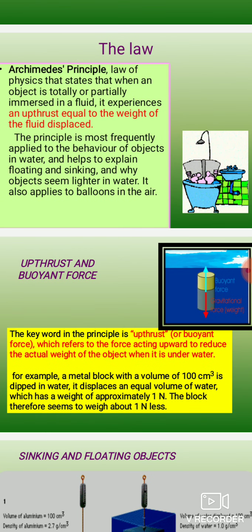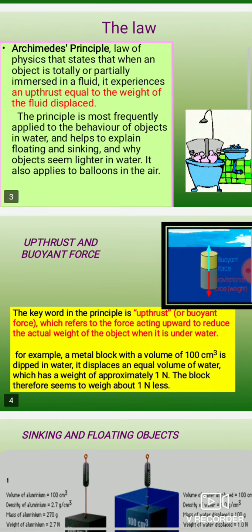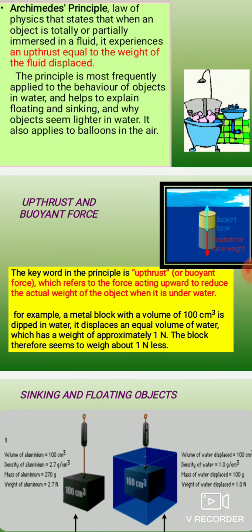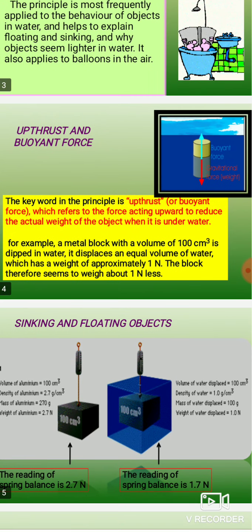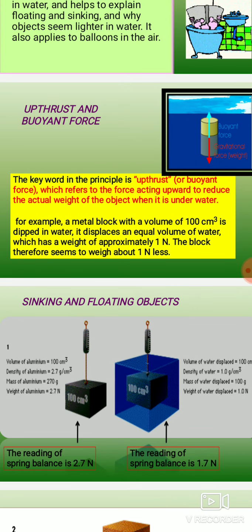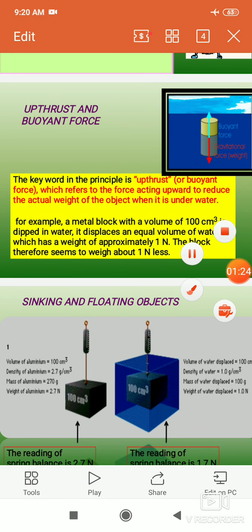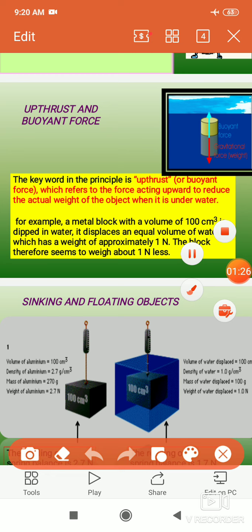Upthrust is a type of force which acts in an upward direction whenever we put or immerse any object in the liquid. Now you can look at this figure, where the definition of upthrust is given. Upthrust refers to the force acting upward that reduces the actual weight of the object. This is the definition, and these are the figures and diagrams to understand upthrust.